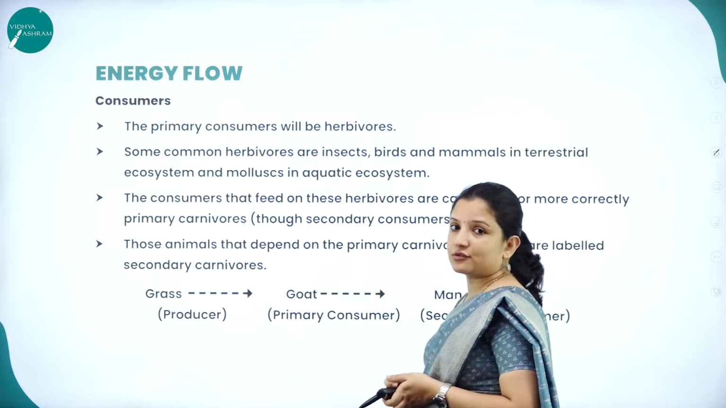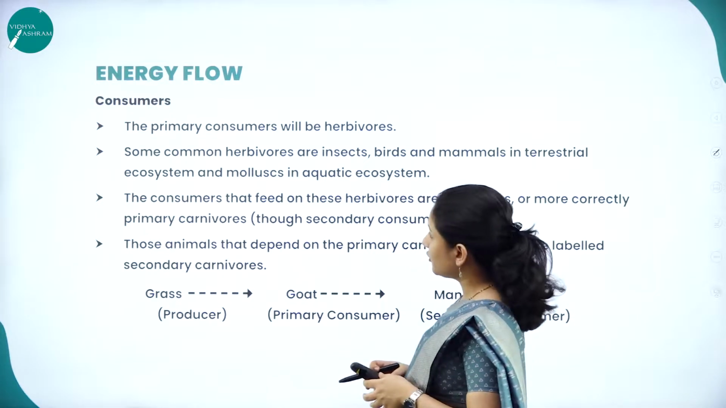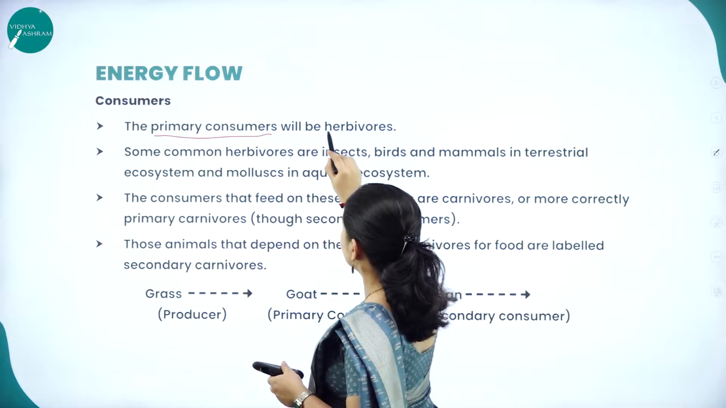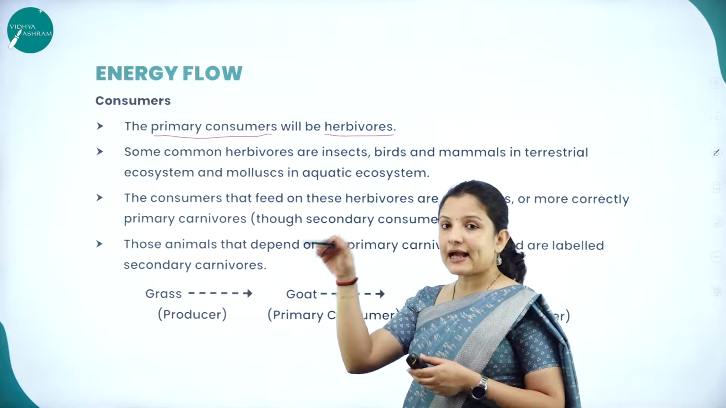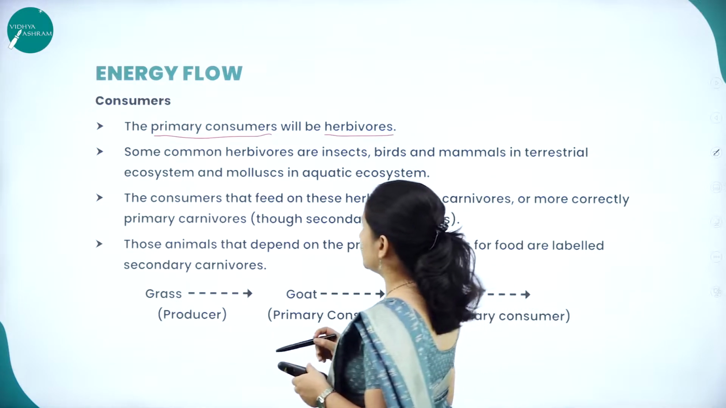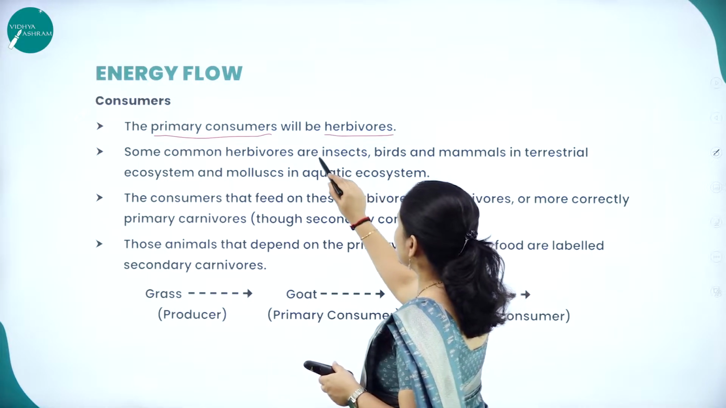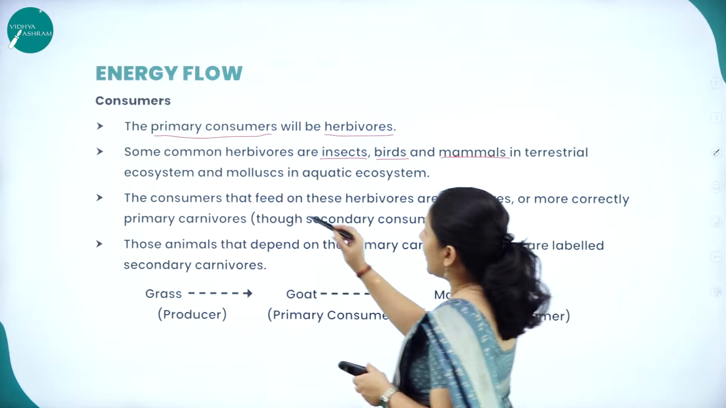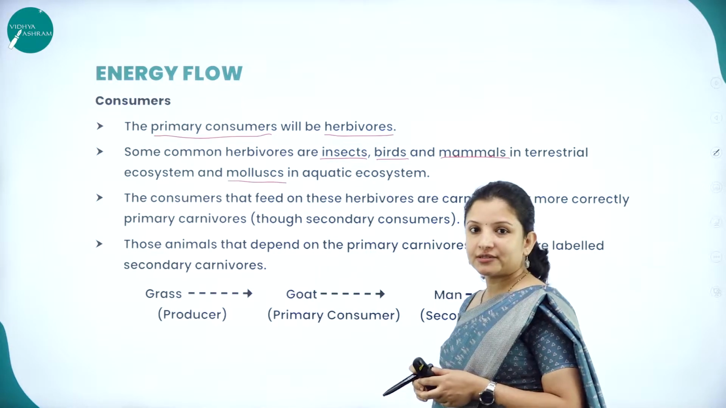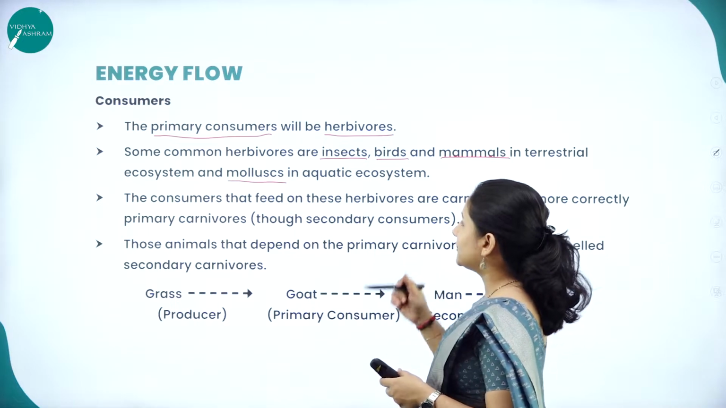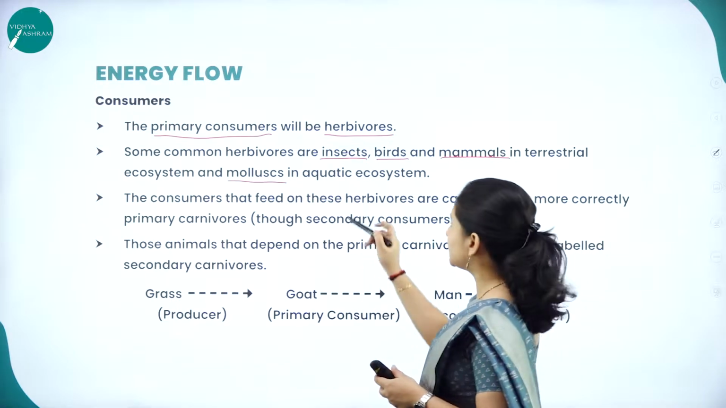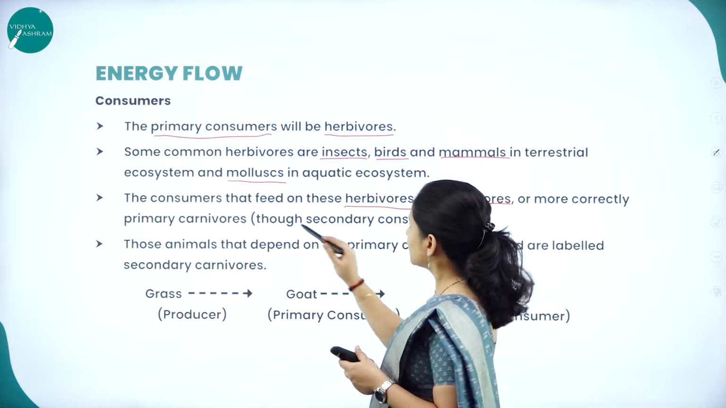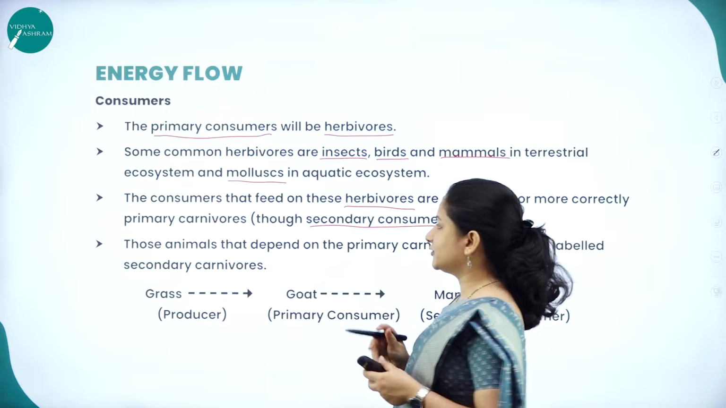We'll talk about these, that is primary consumer, secondary consumer and all that. So primary consumers will be herbivores, as I told you, because these are the ones which are feeding directly on the plant. They will be the primary consumer. And some common herbivores are insects, birds, mammals in the terrestrial ecosystem, and mollusks or fishes in the aquatic ecosystem. And the consumers that feed on these herbivores are the carnivores, and they are the secondary consumers.